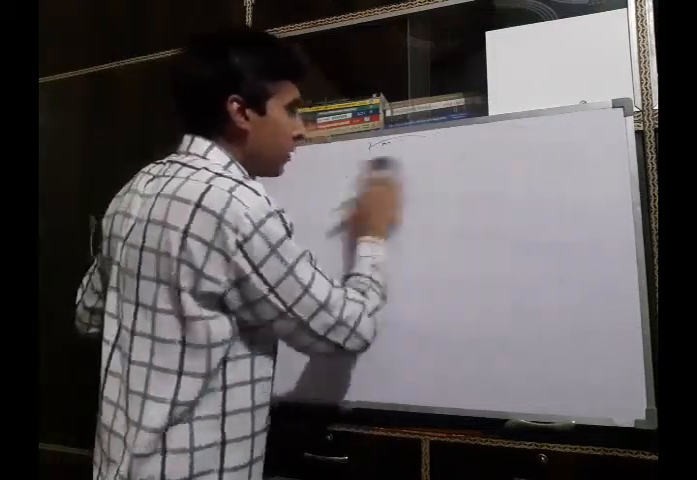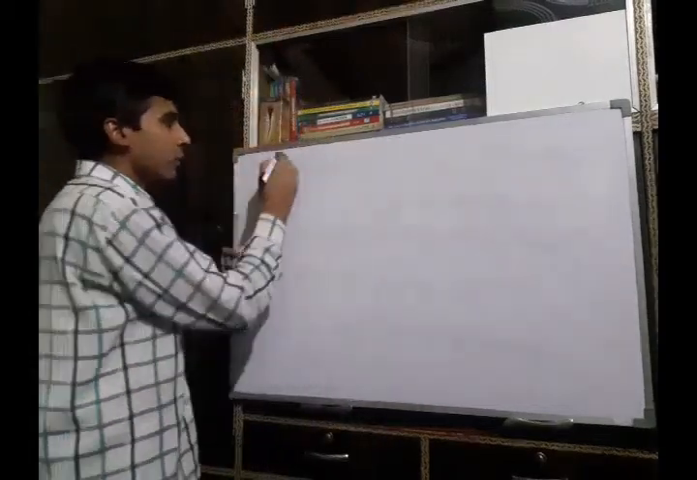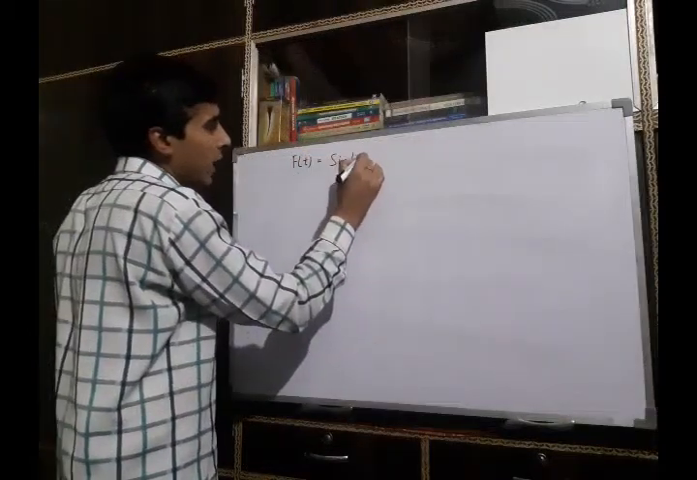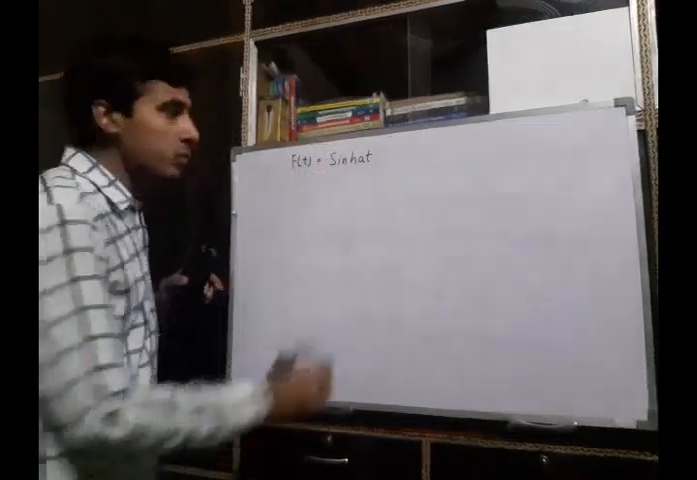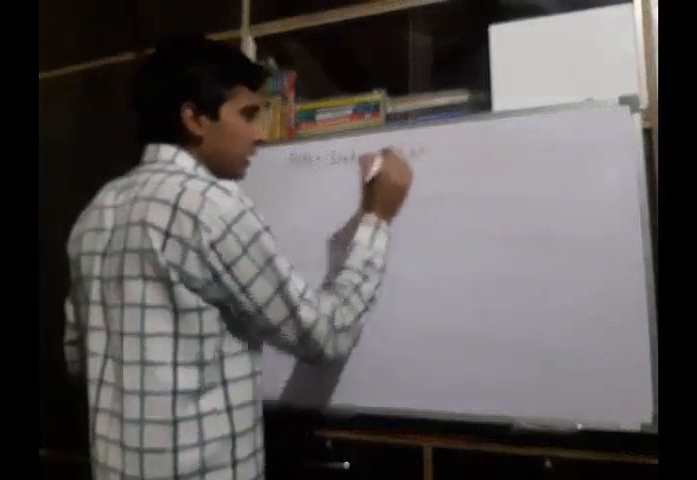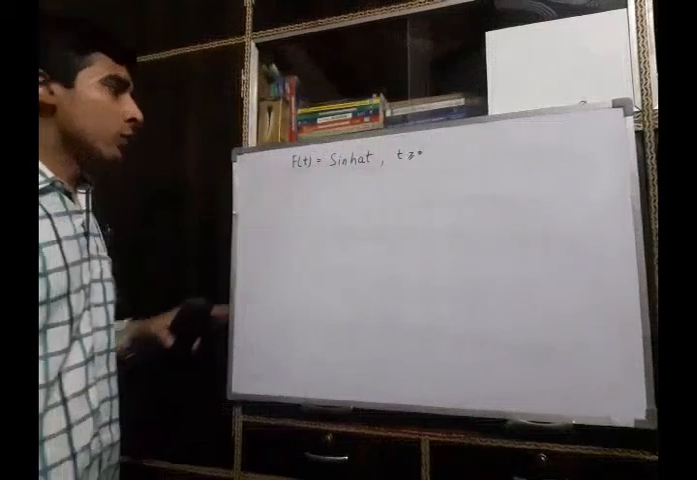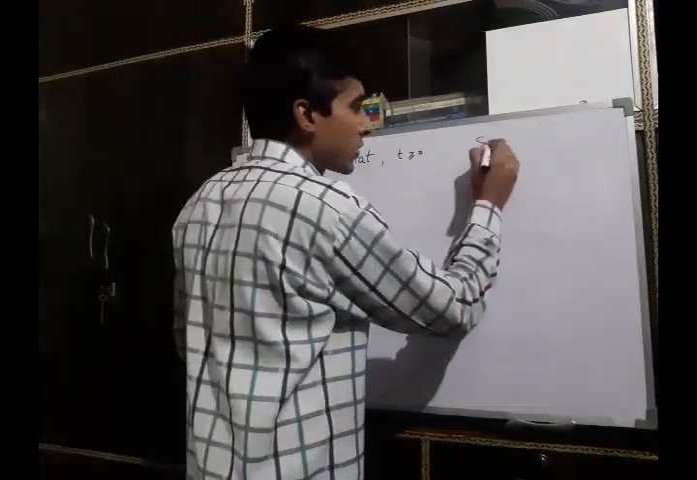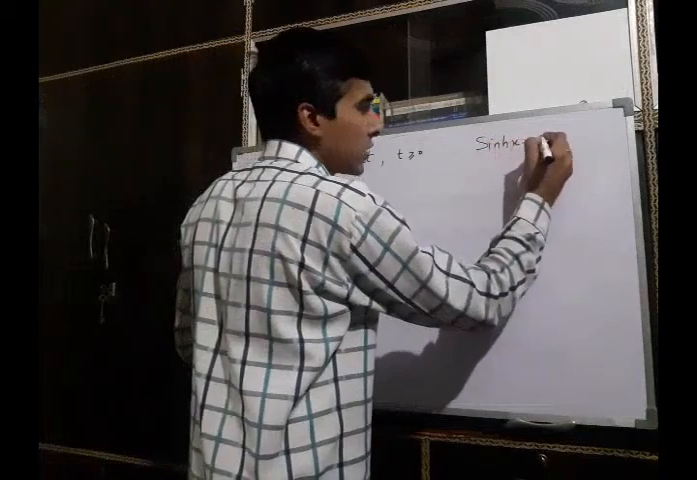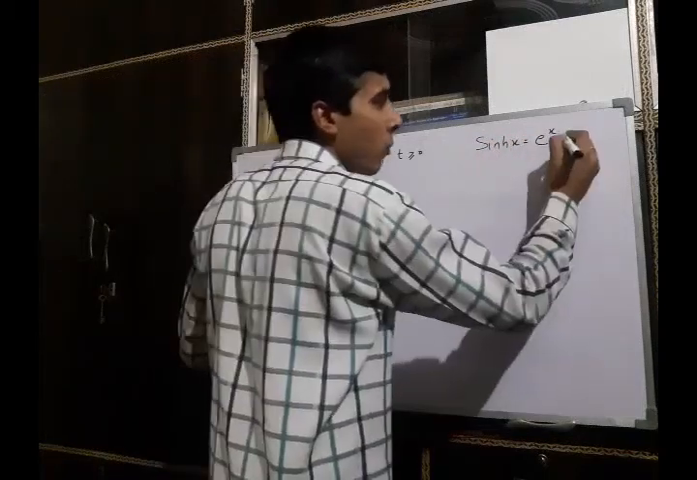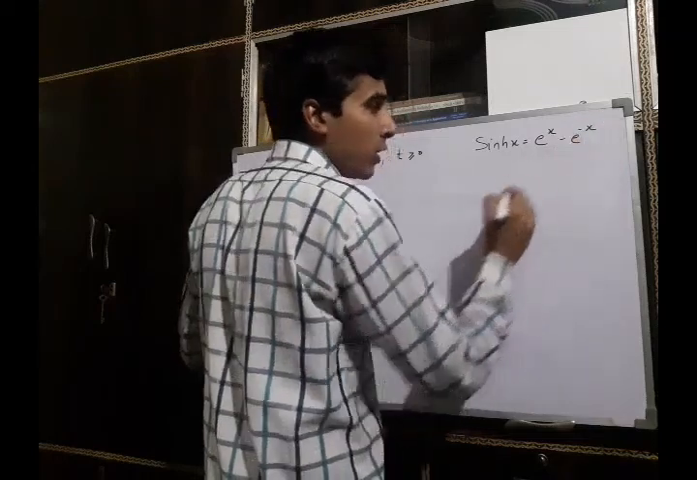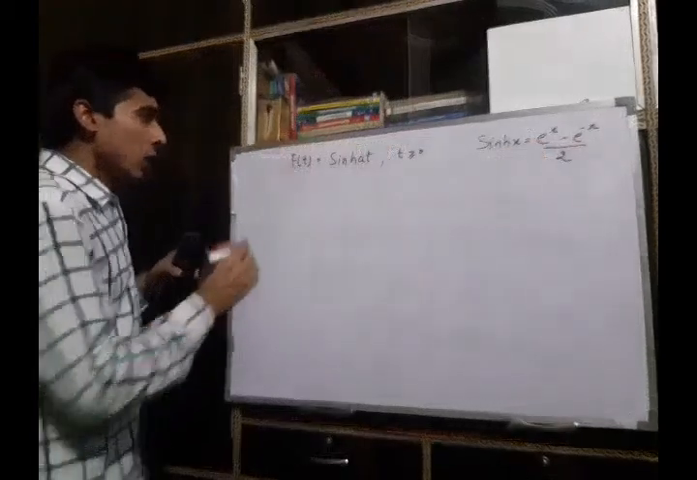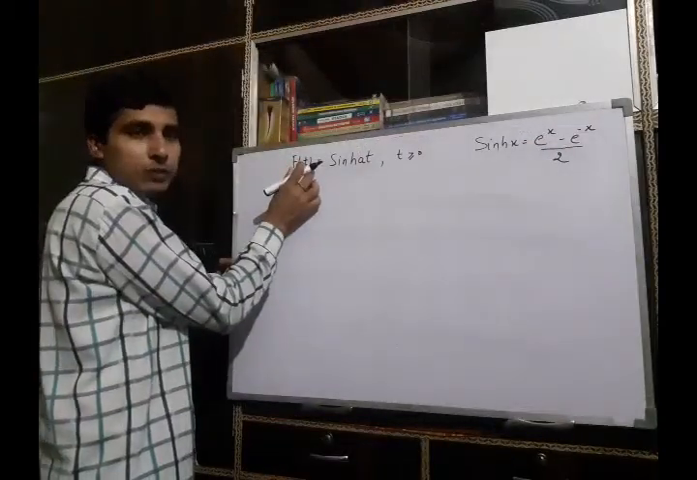We take an example. We want to find the Laplace transform of the function f of t equals sinh at, where t is greater than or equal to 0. First of all, we should know what a hyperbolic function is. The definition of the hyperbolic function is sinh x equals e raised to power x minus e raised to power minus x, upon 2. So we want to find the Laplace transform of this function f of t.